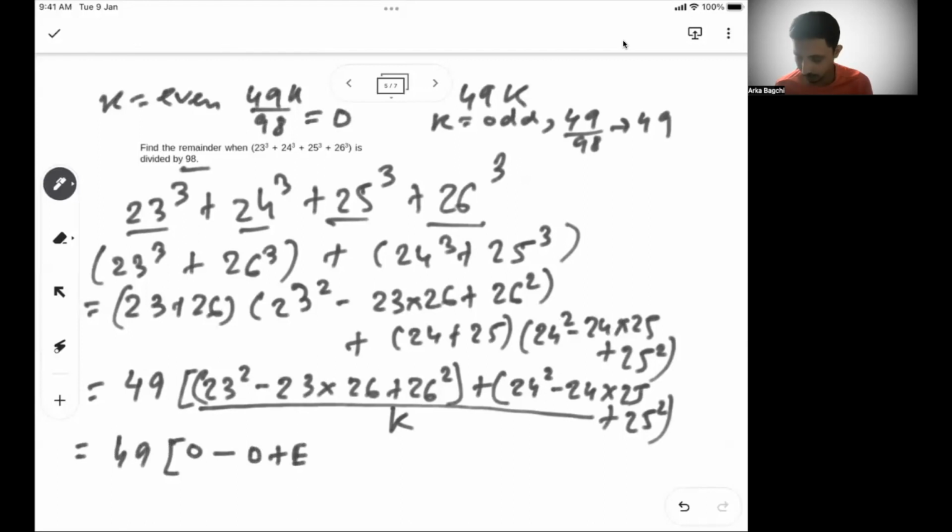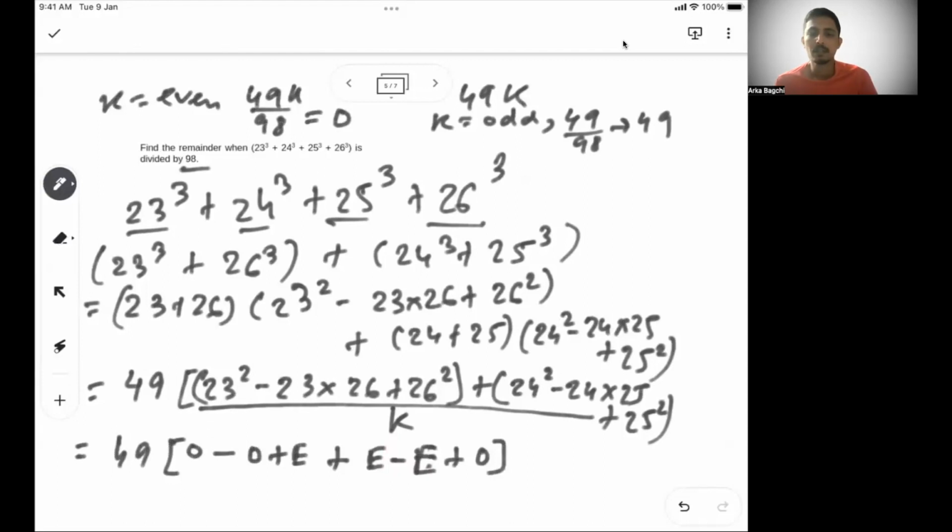Then 24 square will be even. 24 into 25 will be even. And 25 square will again be odd. Sorry, this will be a minus, but it doesn't matter in odd-even calculation; plus and minus act in the same way.